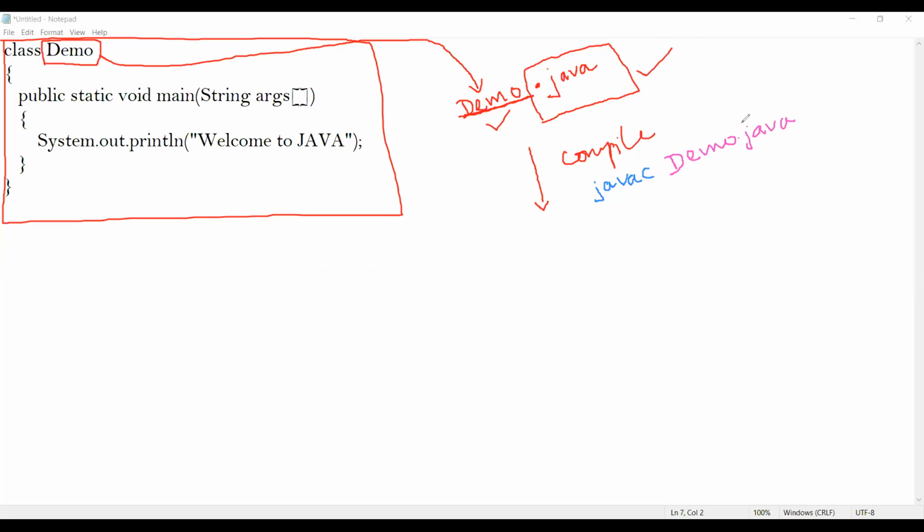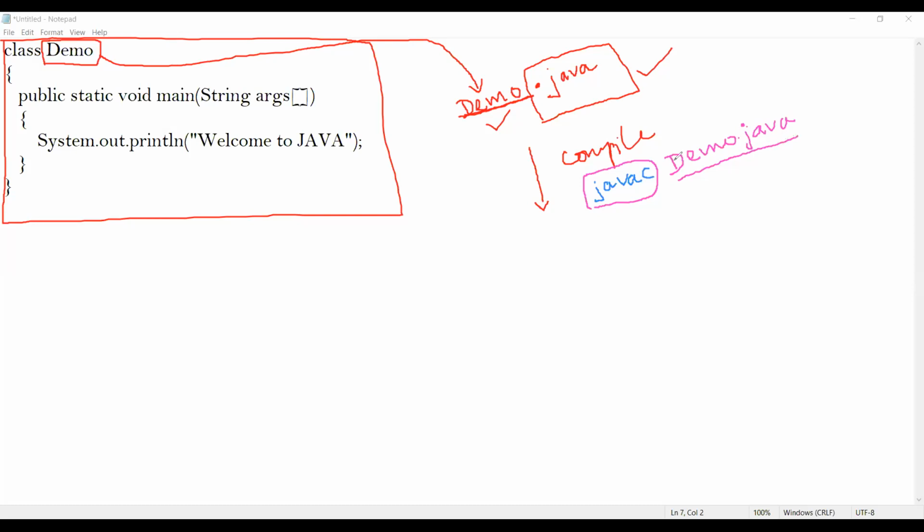Demo.java. So you are going to compile a Java program. How are you going to compile, students? You need to use a tool called javac. Then after this, you need to specify the name of the file which you want to compile.